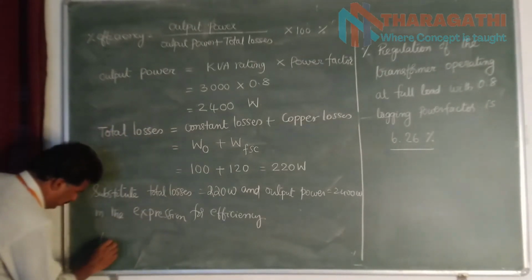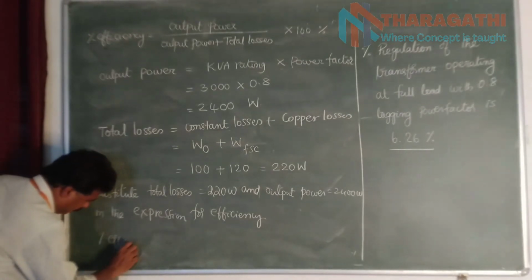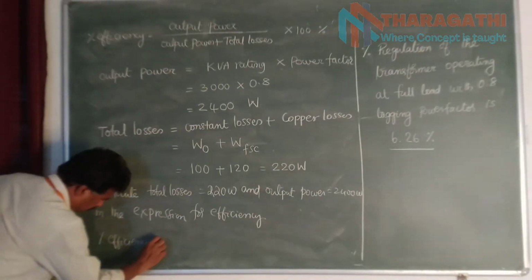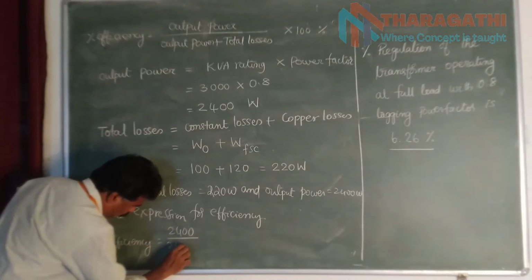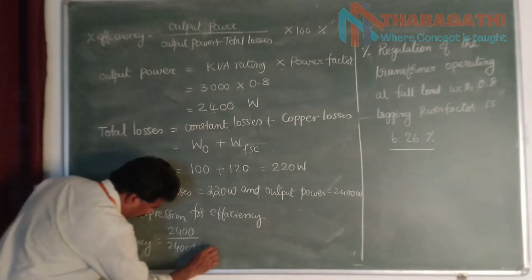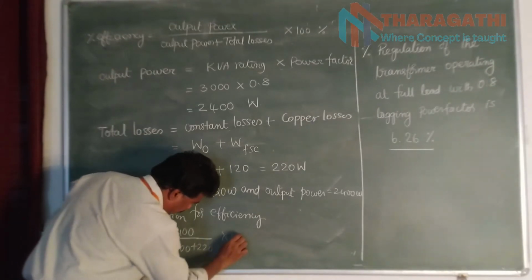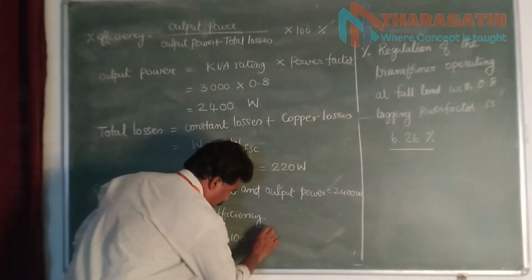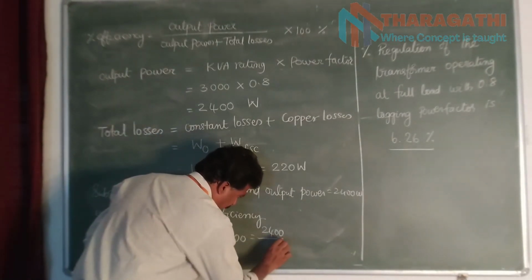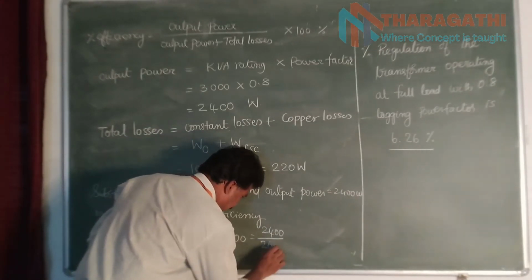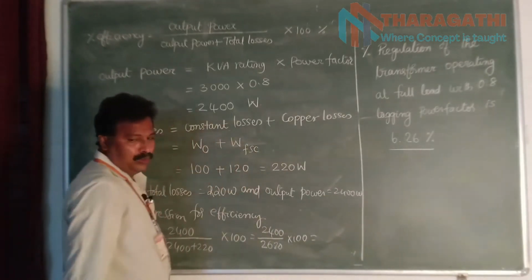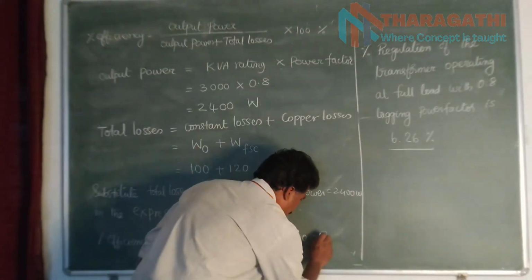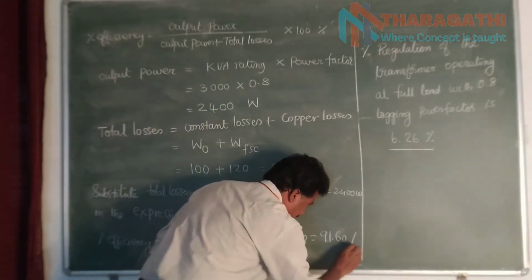Therefore, percentage efficiency is equal to 2400 divided by 2400 plus 220, multiplied with 100, which is equal to 2400 divided by 2620 into 100, which is equal to 91.6%.